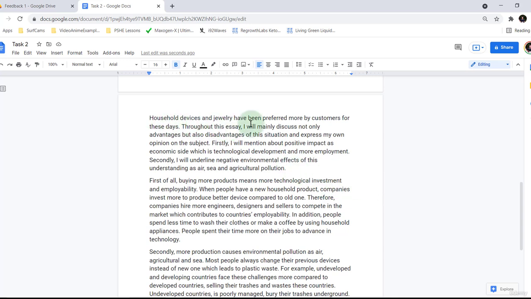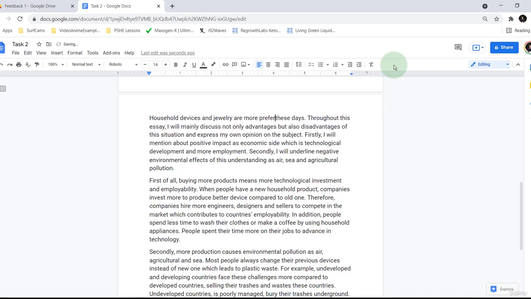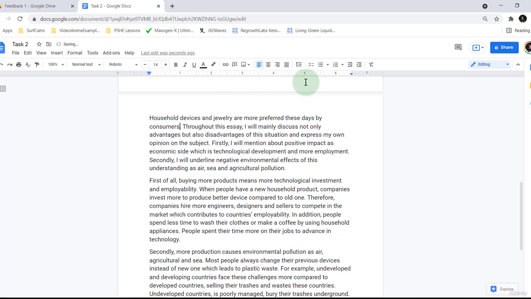So that's all what I'm going to suggest. So you can see how we're going to move things forward now. Household devices and jewellery have been preferred more by customers these days. So straight away, I need to make an edit here. Household devices and jewellery are more preferred these days by consumers. So that's a pretty big edit. That's kind of like straight away quite a big change.